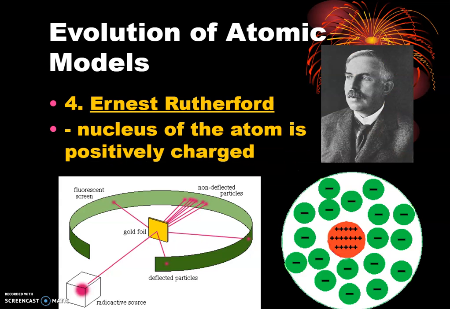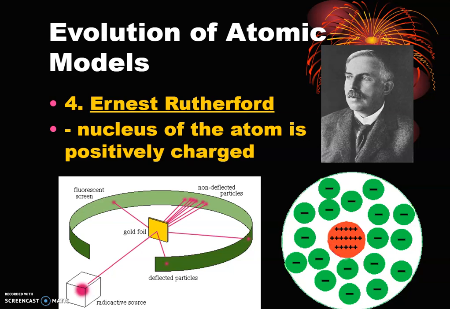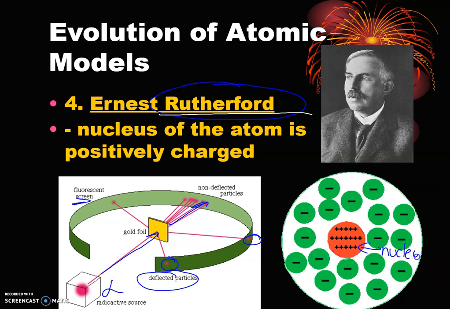Okay, then we have our Ernest Rutherford, who did the gold foil experiment and said that the alpha particles that are positively charged, the helium nuclei that are shot at the gold foil, most went straight through, but every once in a while we saw a deflected particle that was picked up with a fluorescent screen. So there had to be this nucleus where we saw it positively charged and it was really, really dense.